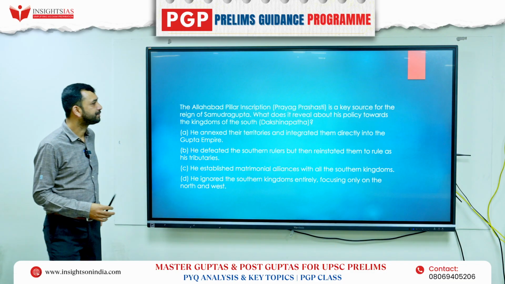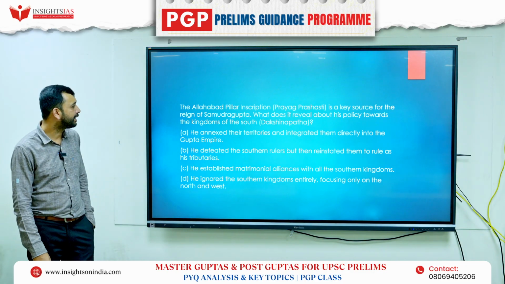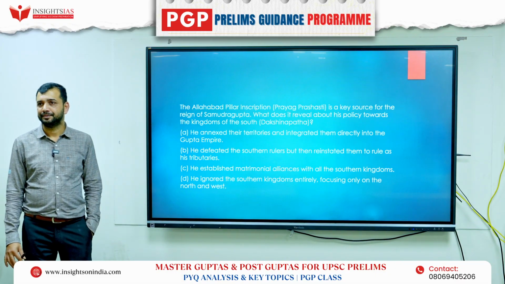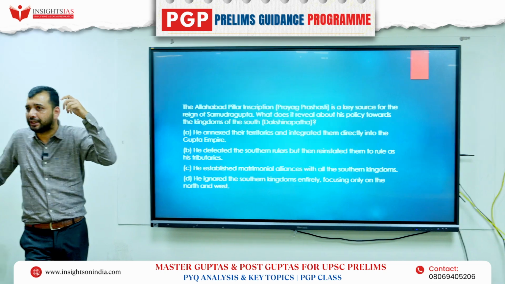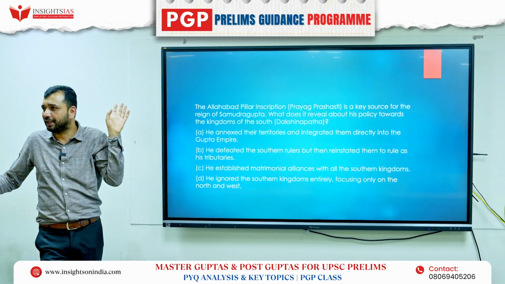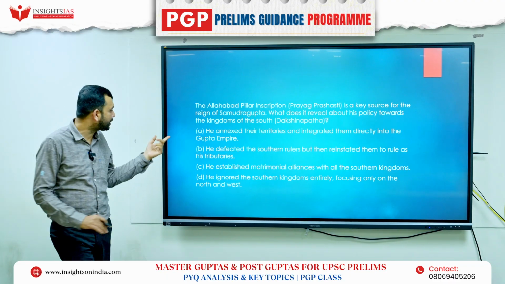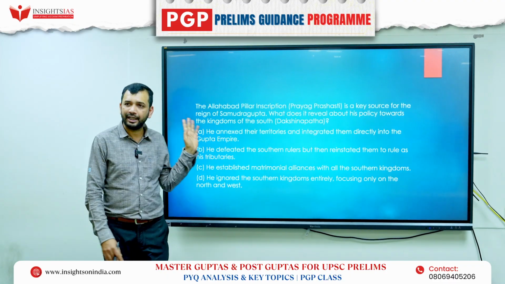First question. It is a key source. What did he do with southern kingdoms? Now again, you don't need to think about whether you know the history. You see what was happening during that period. Different kingdoms were there. First option: he annexed their territories and integrated them directly into the Gupta Empire.